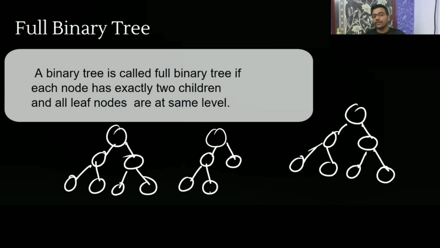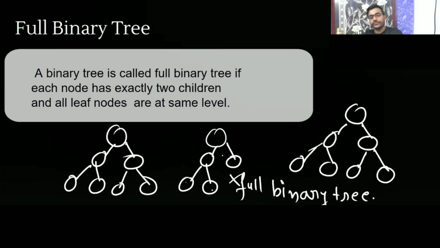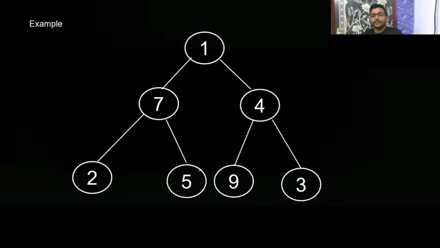So see here, all leaf nodes are not at the same level. Here the leaf is here. It is not a full binary tree, because here the leaf is here, and here. It is not a full binary tree. Understood? And all leaf nodes should be at the same level. Hope it is clear to all of you. So the example is this.